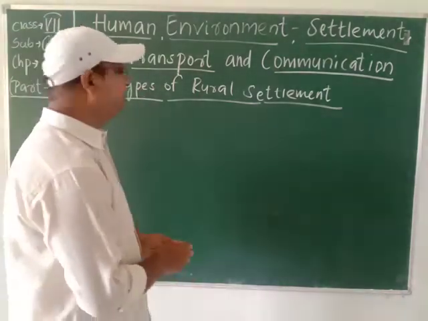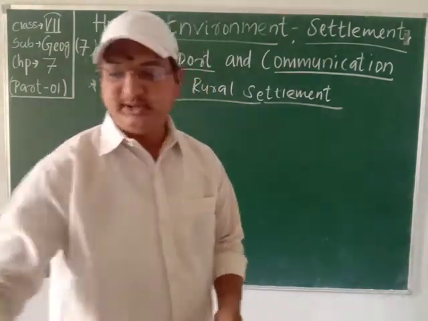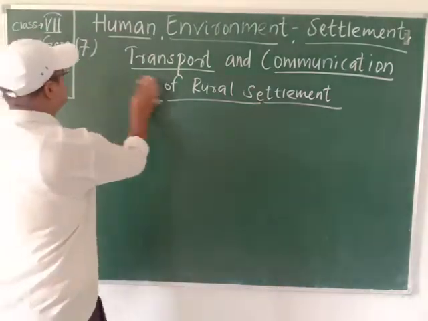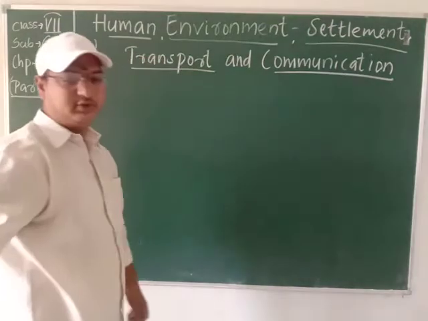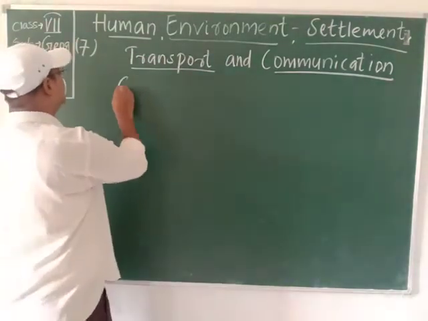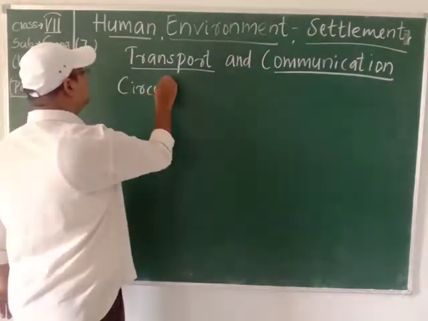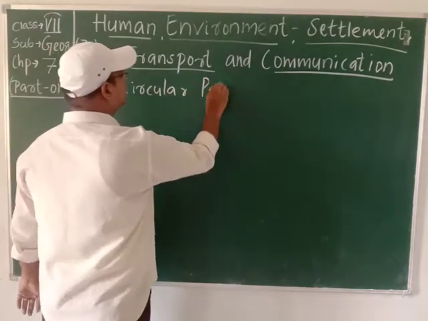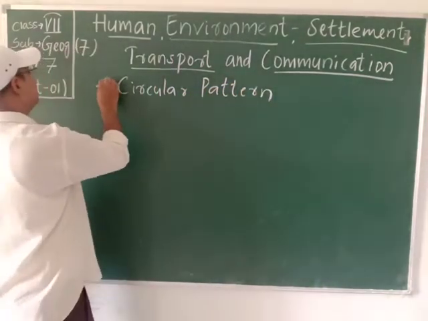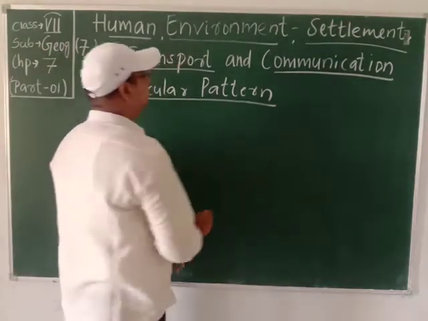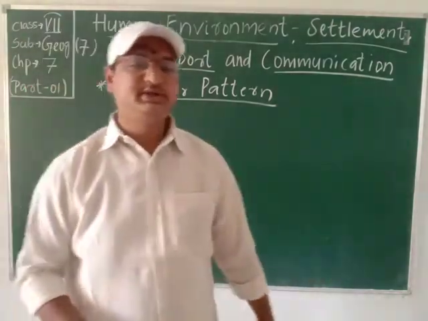So what is the circular pattern? The second type of rural settlement is the circular pattern. Students, what happens in a circular pattern?